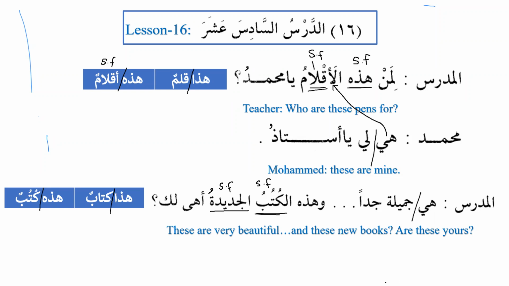So now we can see over here, the idea is very clear that whenever we have the plural of ghayru aqil, then it is treated as singular feminine, and it will be carried out all the way. For example, the same idea goes for the noun, and the same idea goes for the verb. We haven't started verbs yet, but inshallah, when we start the verb, the idea will be the same.